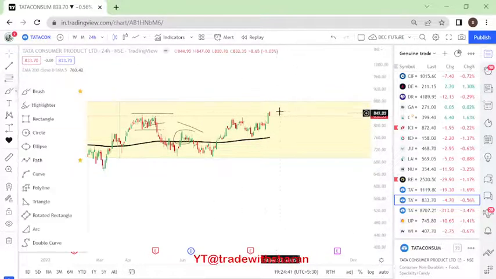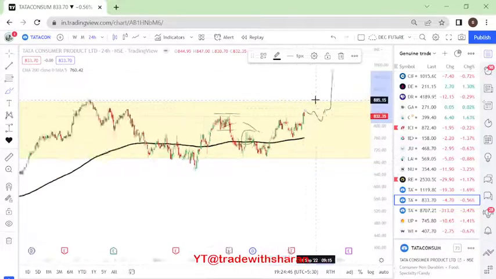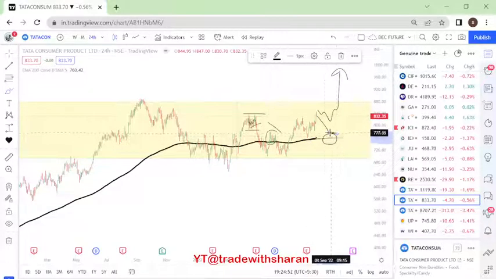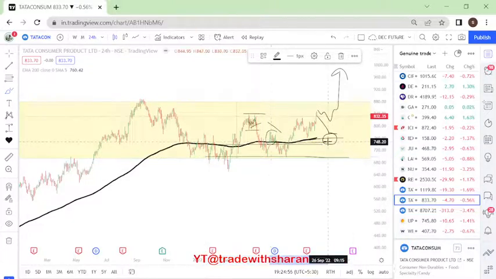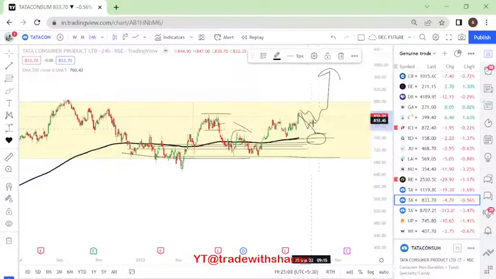Prices will remain here for some time, and once it breaks the all-time high, we can look forward to entering. If the price comes down, we can look forward to entering at the 200-day moving average, which also happens to be a demand zone for this particular stock. This zone is an important demand zone for Tata Consumer, which is around 670 to 700 levels, a difference of about 50 points, correct? So if it comes here, this is where we will look forward to entering.